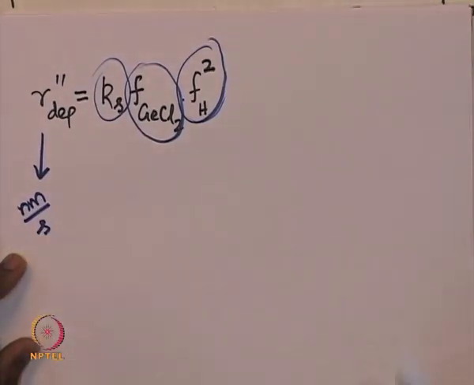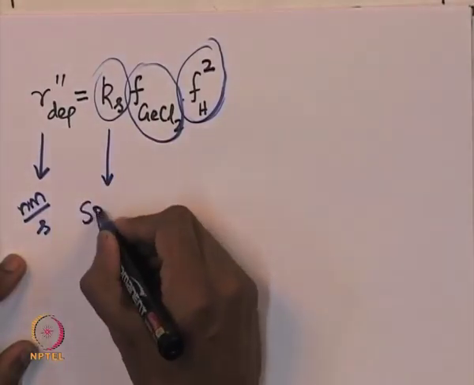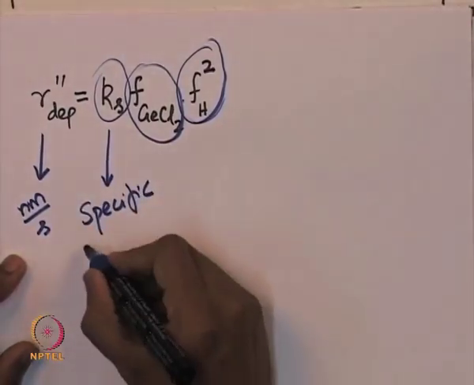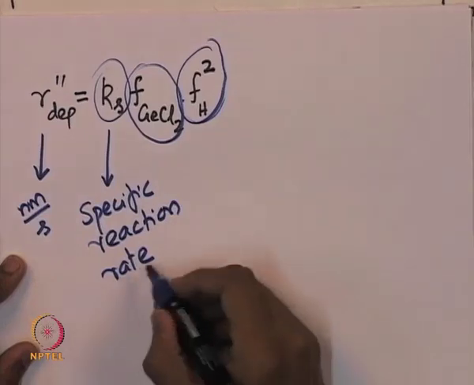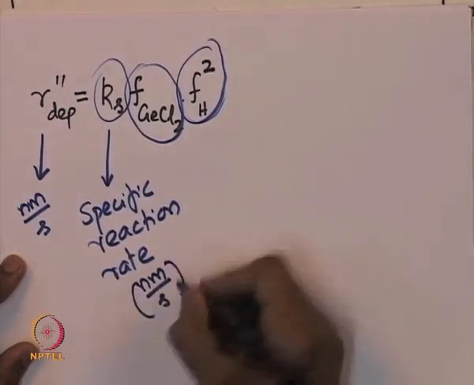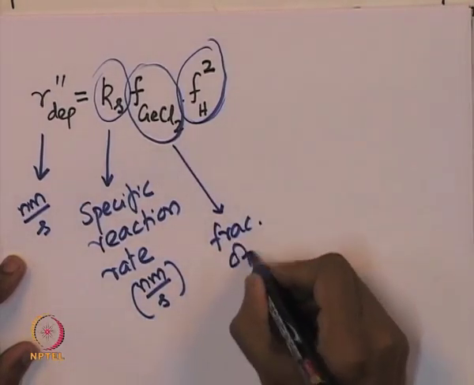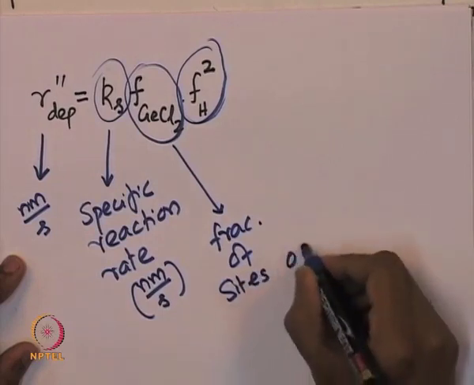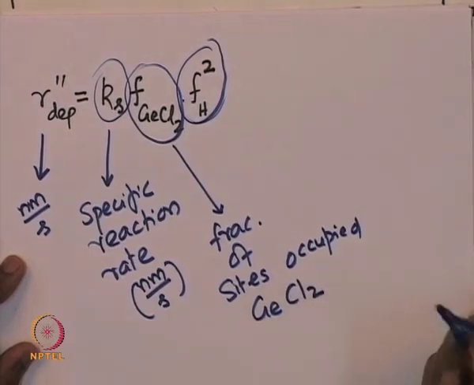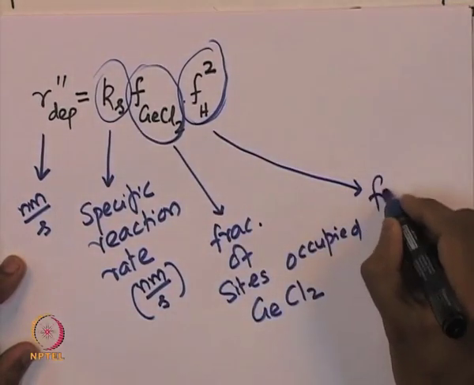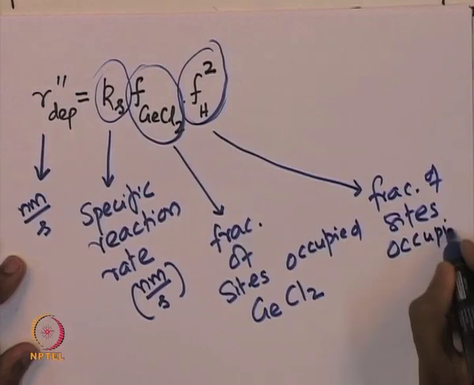This can actually be converted into the molar units by multiplying the molar density, and this is the specific reaction rate, and the units are nanometers per second, and this is the fraction of sites occupied by germanium chloride, and this is the fraction of sites occupied by hydrogen atom.